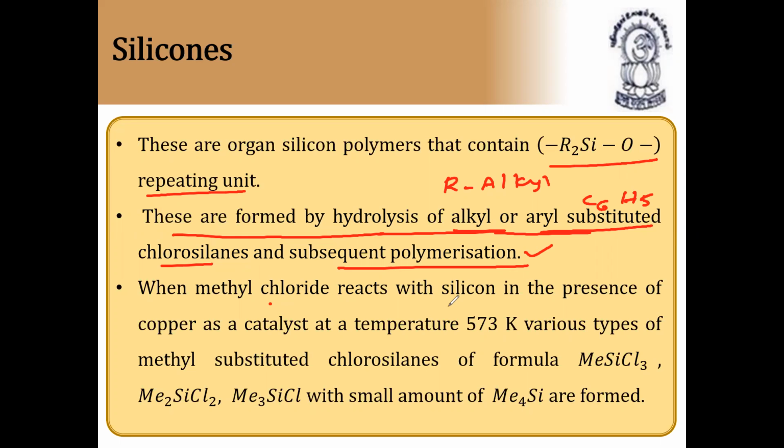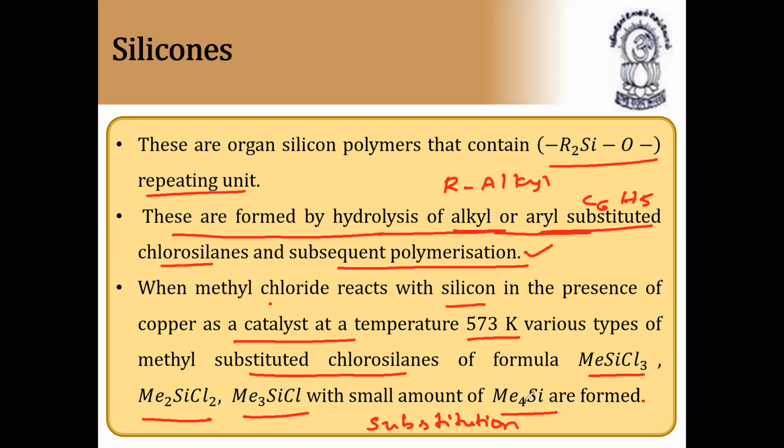When methyl chloride reacts with silicon in the presence of copper as a catalyst at a temperature above 500 kelvins, various methyl-substituted chlorosilanes, MeSiCl3, Me2SiCl2, and Me3SiCl, with a small amount of Me4Si, are formed. These are nothing but substitution reactions, where an alkyl group is substituted in place of chlorine.